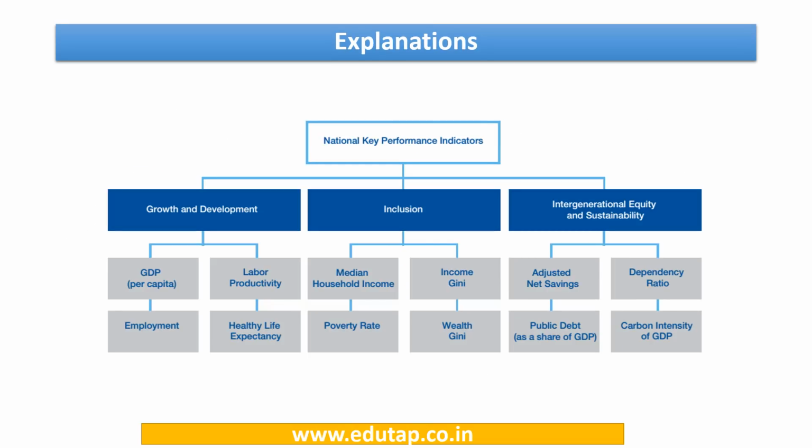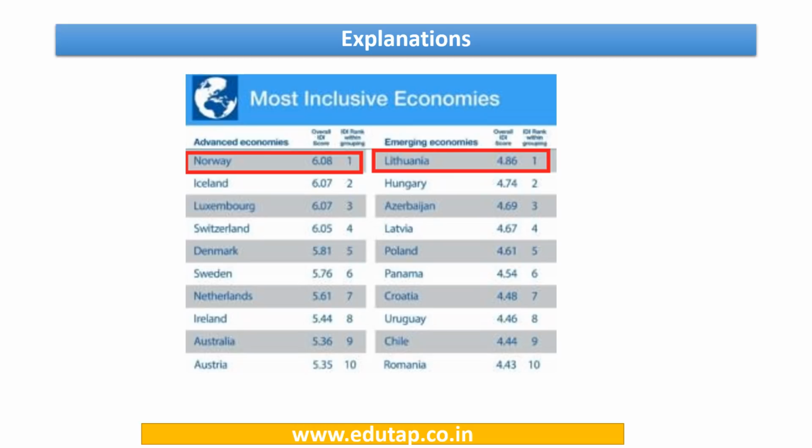Here you can see the same thing that we were talking about, the 3 pillars on which the assessment is done: growth and development, inclusion, intergenerational equity, and sustainability. Now here you can see that the ranking is given. Okay, so as I told you, separately for advanced economies and separately for emerging economies. So Norway stands first in this category and Lithuania in this category.